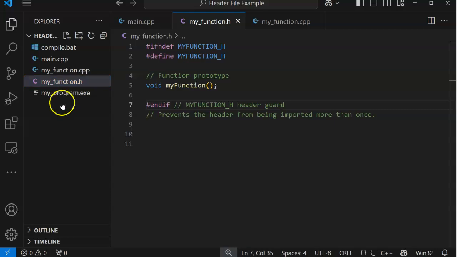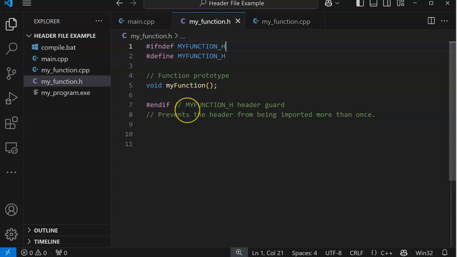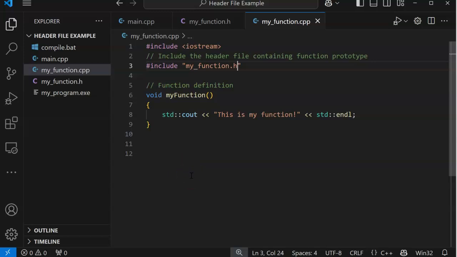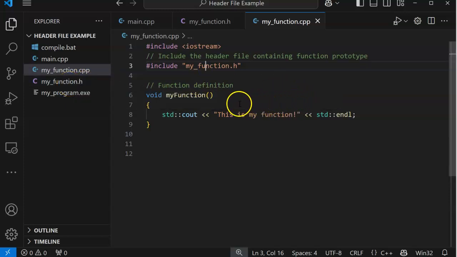So what's the header file doing? Well, the header file is basically defining the function. It's a function prototype. These are guardrails. This guy and this guy are guardrails, the end if, to make sure that we can't import it more than once. It's a very common way to write a function header. Well, so far we haven't seen the function yet. Oh, there it is. So we define the function in a separate file, and we have to also include the header so that when the C++ compiler goes down the road, it compiles things and says, oh, I know where everything is. So is this a little more complicated?